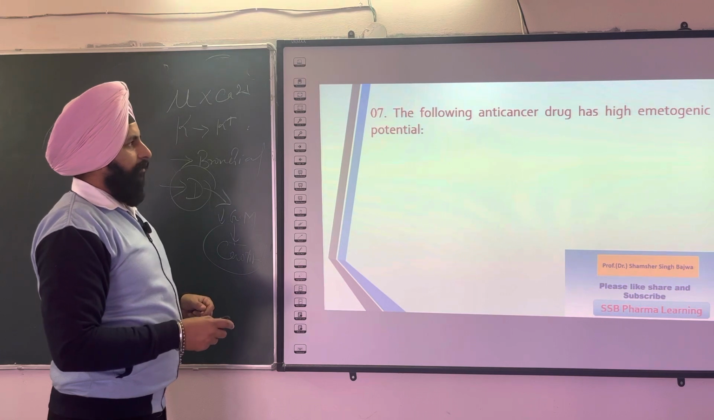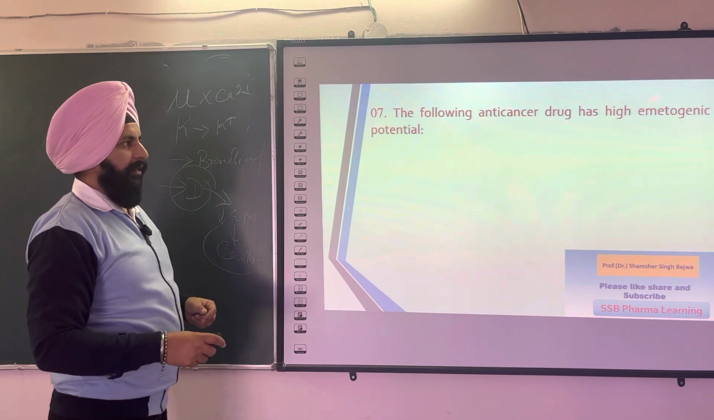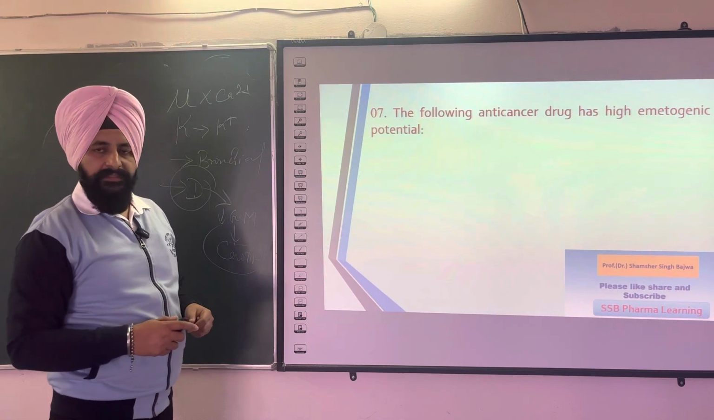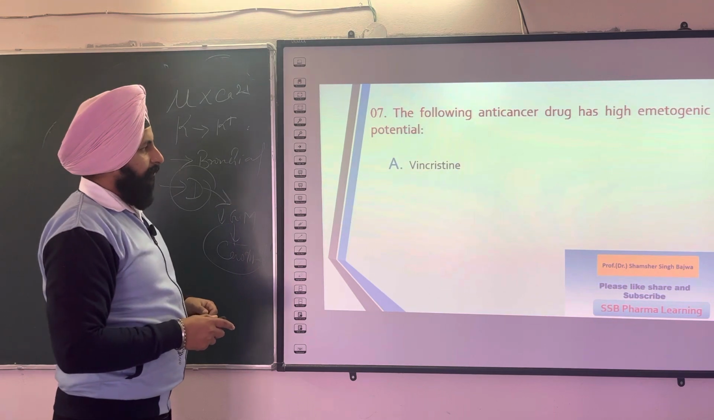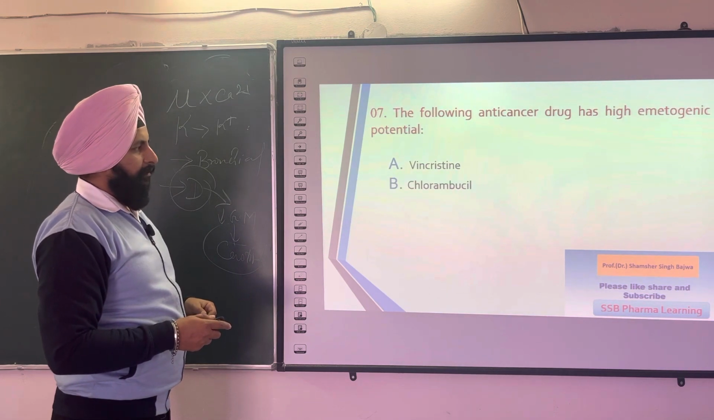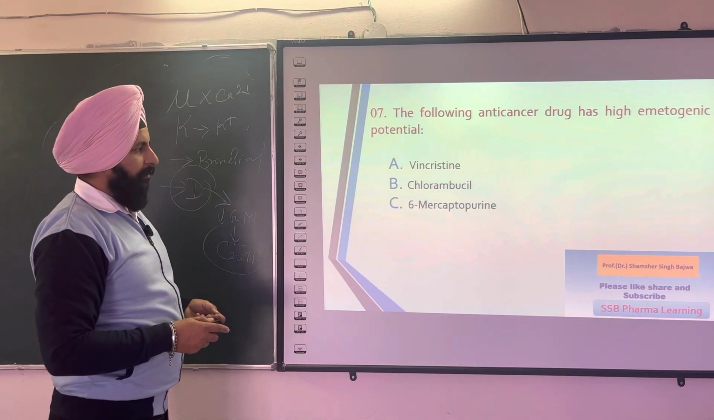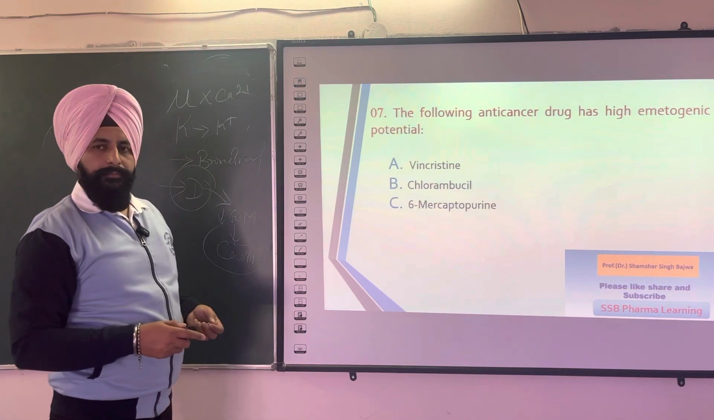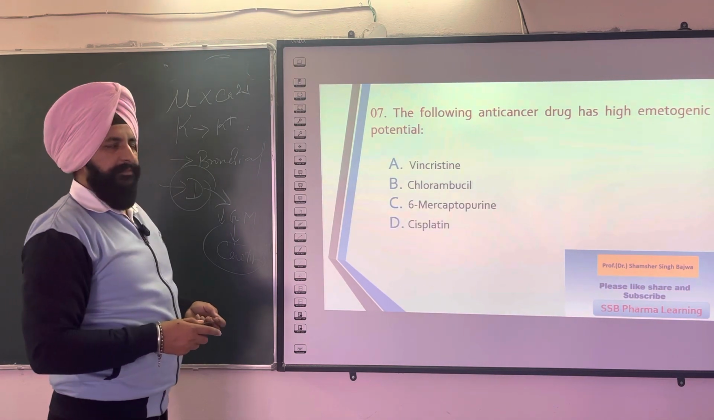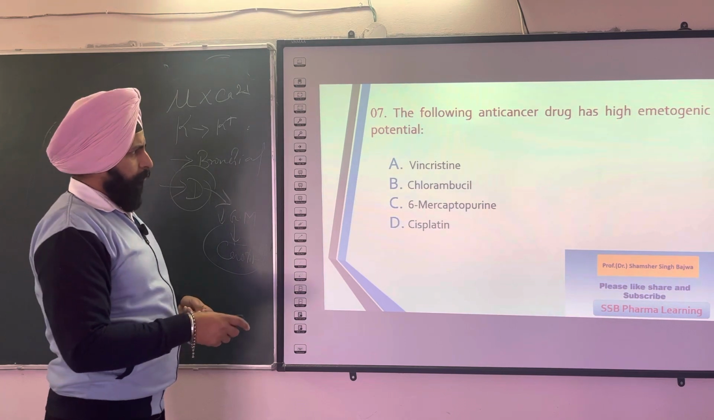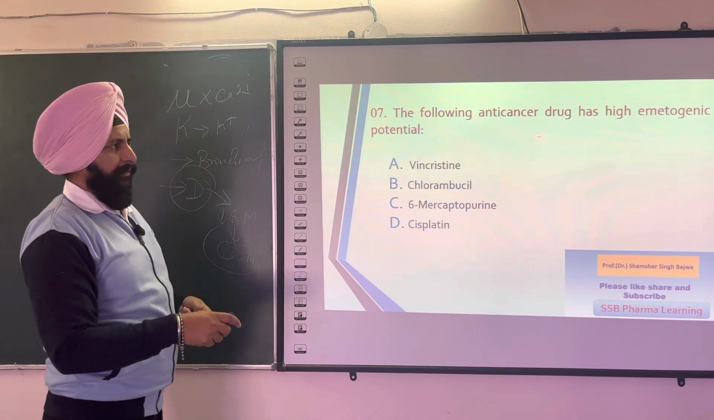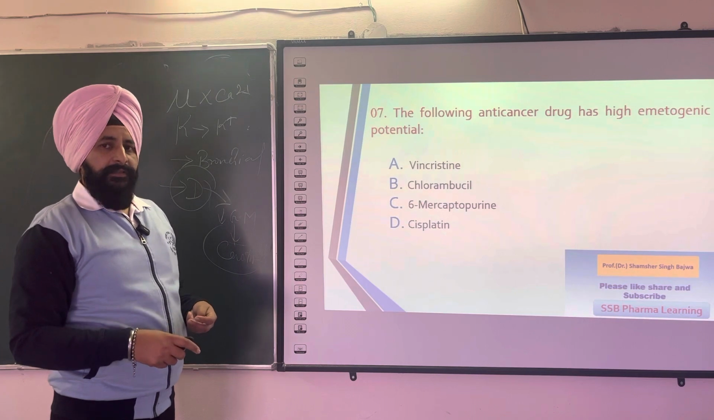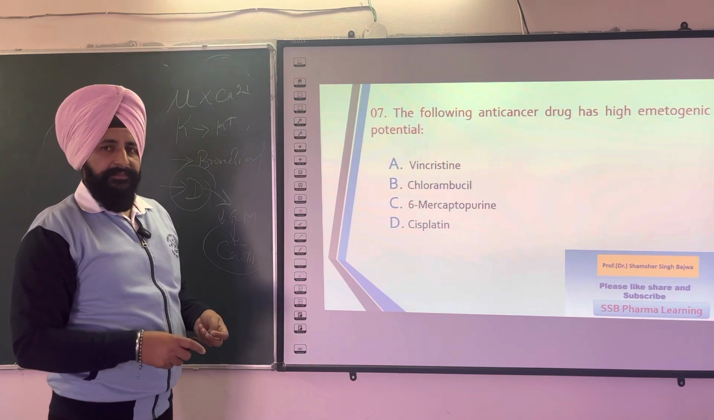The next question is, the following anti-cancer drug has high emetogenic potential. The options are vincristine, chlorambucil, 6-mercaptopurine, and cisplatin. You choose the right answer. Which one is more emetogenic? Emetogenic means a substance that produces emesis.